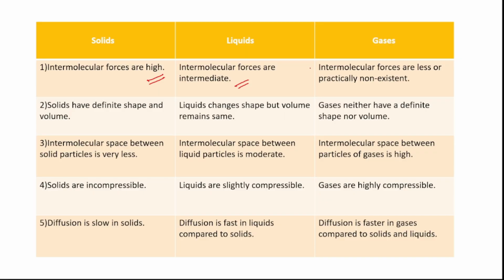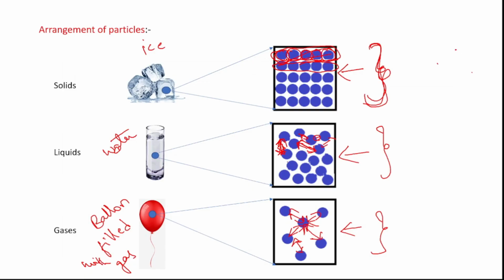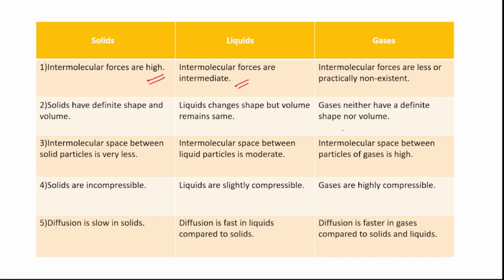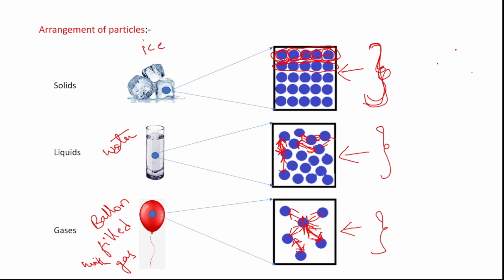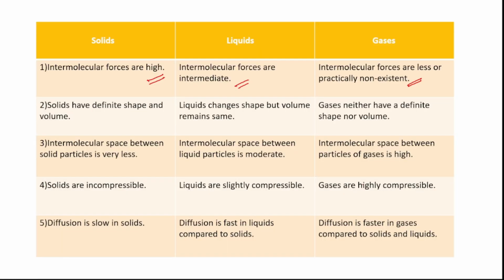Why? Because the particles in liquids have little space between them, and due to this space the force of attraction is intermediate. Gases: intermolecular forces are less or practically non-existent. Why? Because the space between the particles of gases is very high. Due to this, the force of attraction between the particles is very less.